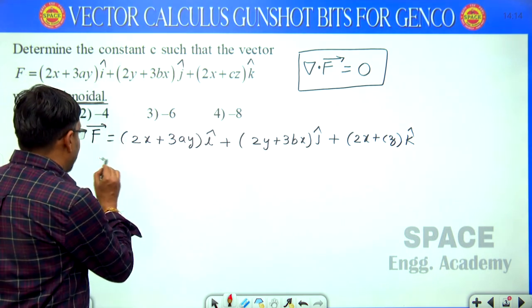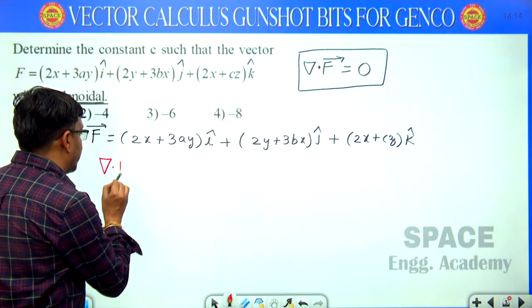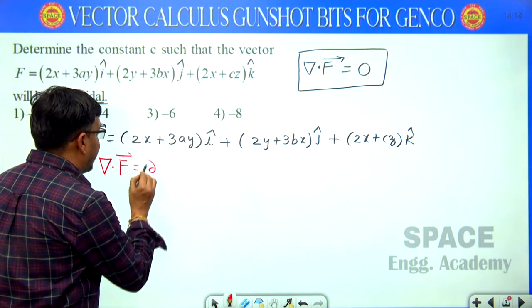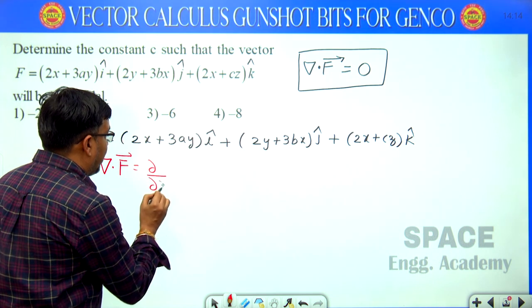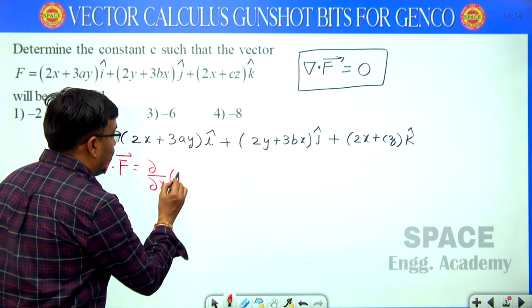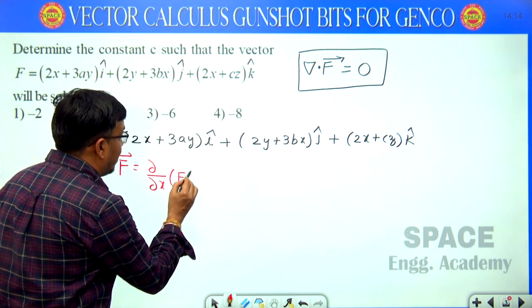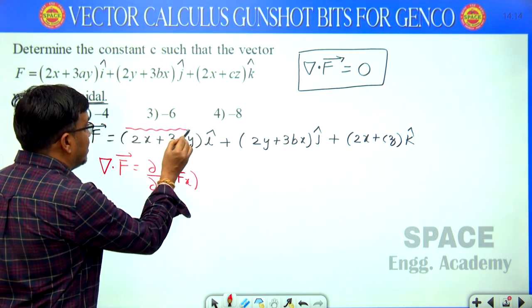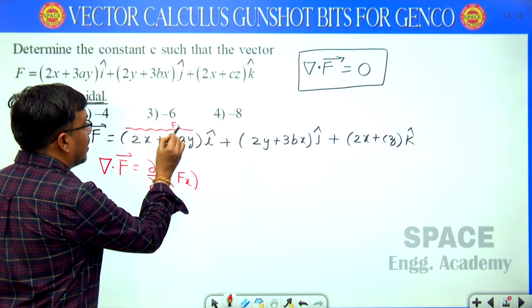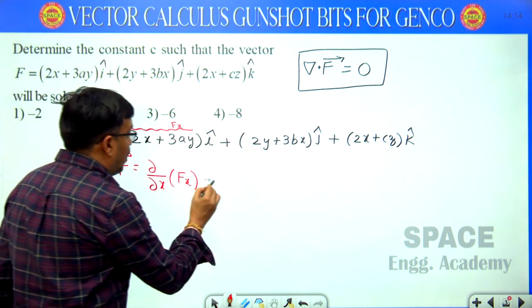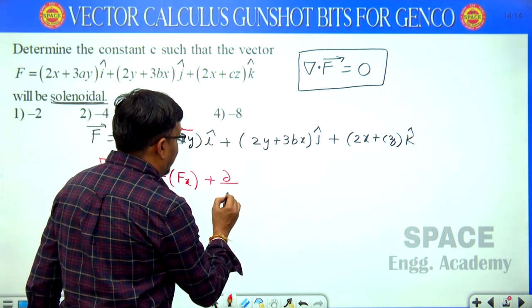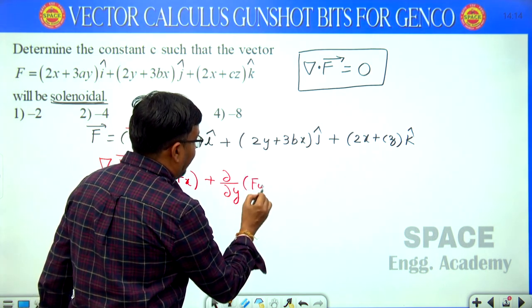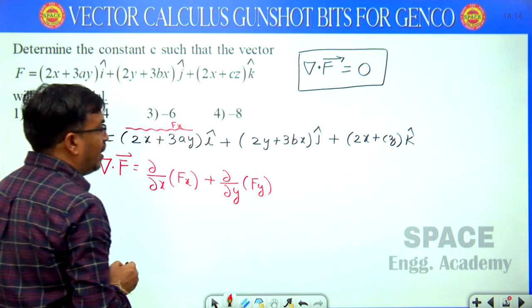See here, divergence of f equals dou by dou x of fx. What is the meaning of fx here? Magnitude of f along x direction. Plus dou by dou y of fy. What is fy here?